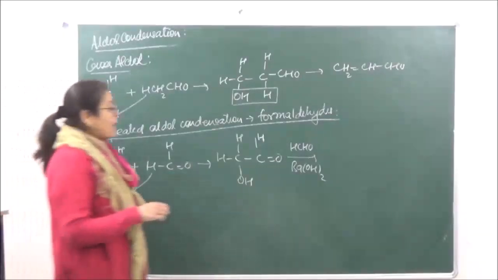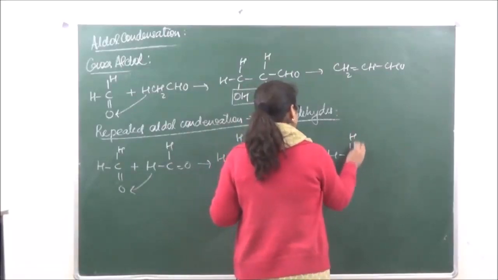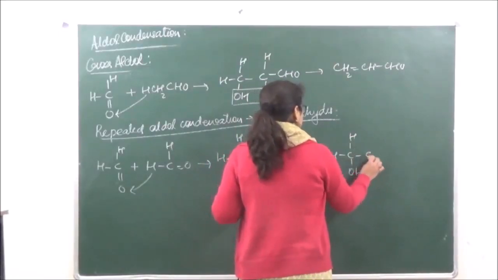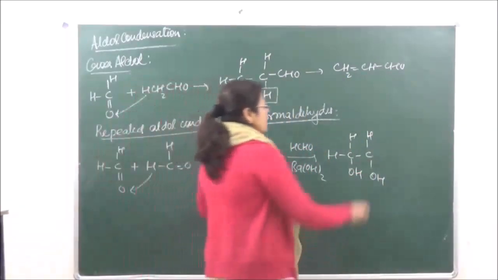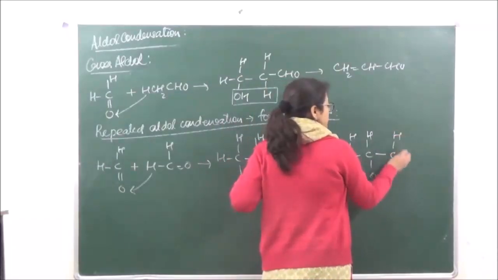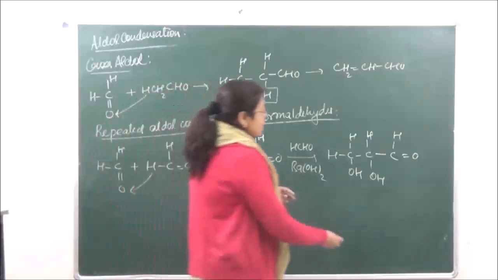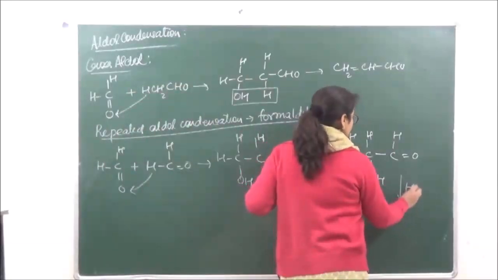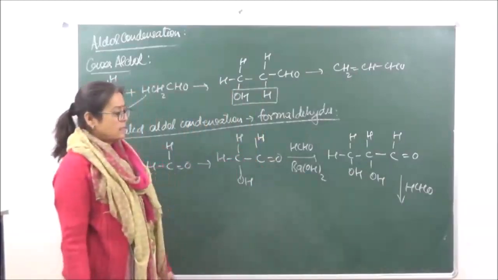When we add this molecule over here, we have H, C, H, OH, C, OH and H, and then C, H, double bond O. In a similar manner, another molecule of HCHO can react. Okay?